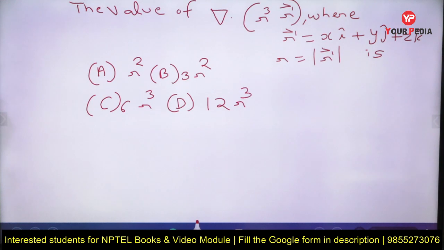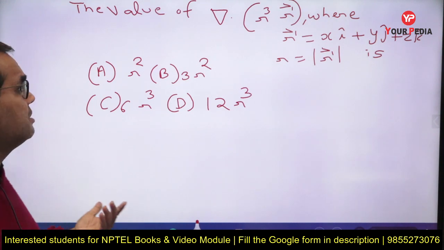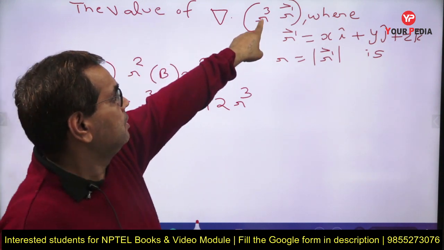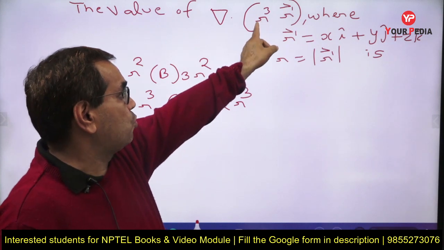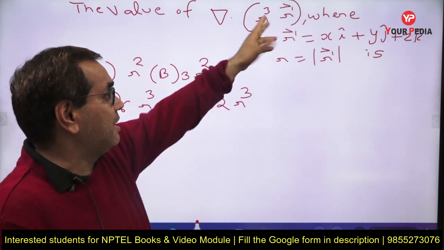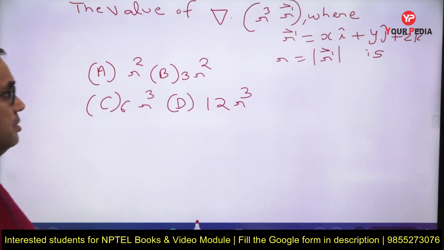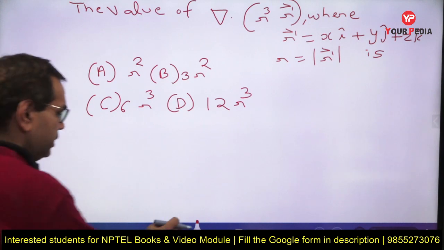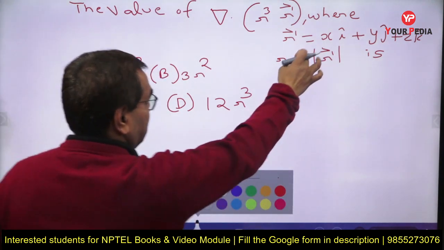In previous year GATE questions also they have asked such problems where they have used r square, r to the power n or ln r, many such quantities. So the topic is important, you should know how to solve such problems, and I am going to explain the solution here. First thing is, what is this r vector?